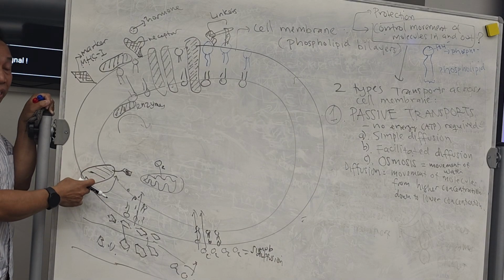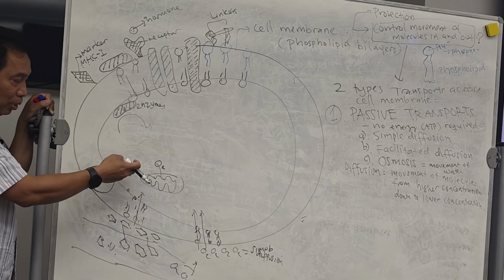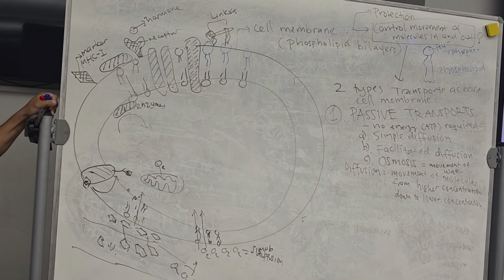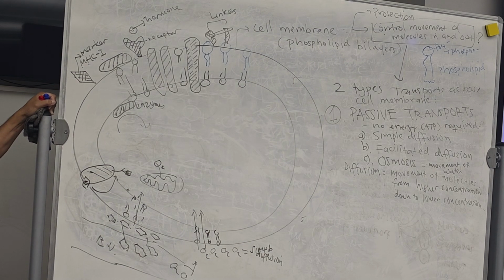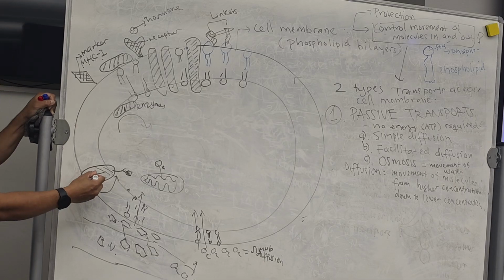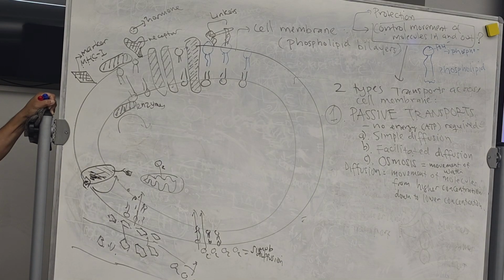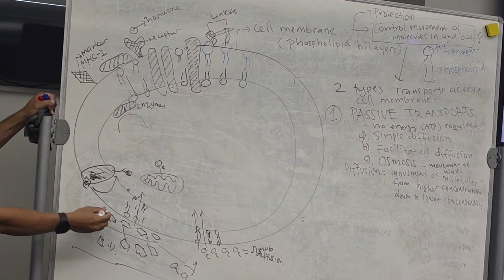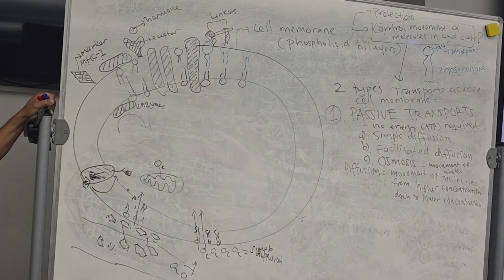Now, based on this information, remember, this is from higher to lower concentration. So what type of transport is that? Choose from A, B, C over there. What type of transport is it going to be for the glucose? B. Facilitated diffusion. Why is it facilitated? Because it requires help. There is facilitation. And it is still diffusion because it goes from higher to lower concentration. This is how your glucose enters your cell.